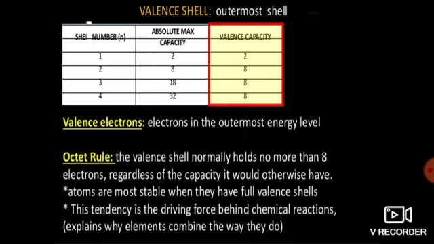In the outermost shell or orbit, the number of electrons present is known as valence electrons. So by this we come to know that there is an octet rule, which says that the valence shell normally holds 8 electrons. And if 8 electrons are there, that means that element is stable.